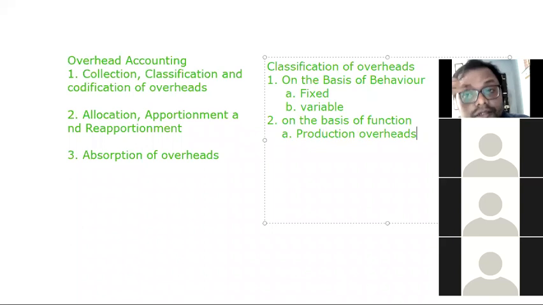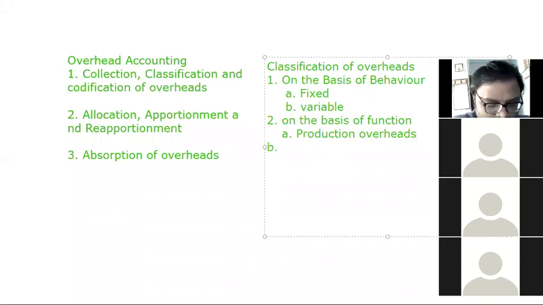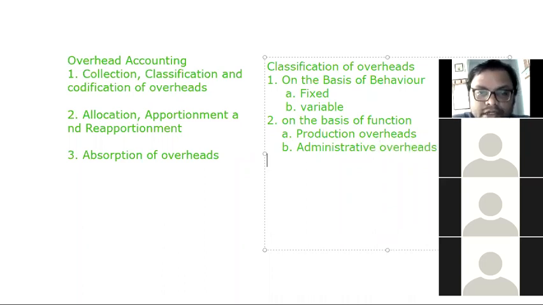What is the production overhead, student? Yes, factory overheads. That is about factory overheads. Works overhead. In costing, you already studied this production overhead. Production is a function, therefore production overhead is on the basis of function. Understand? Second one, before that you go for the administrative overhead. Administration is a function. Administrative overhead. And third one is called selling and distribution.